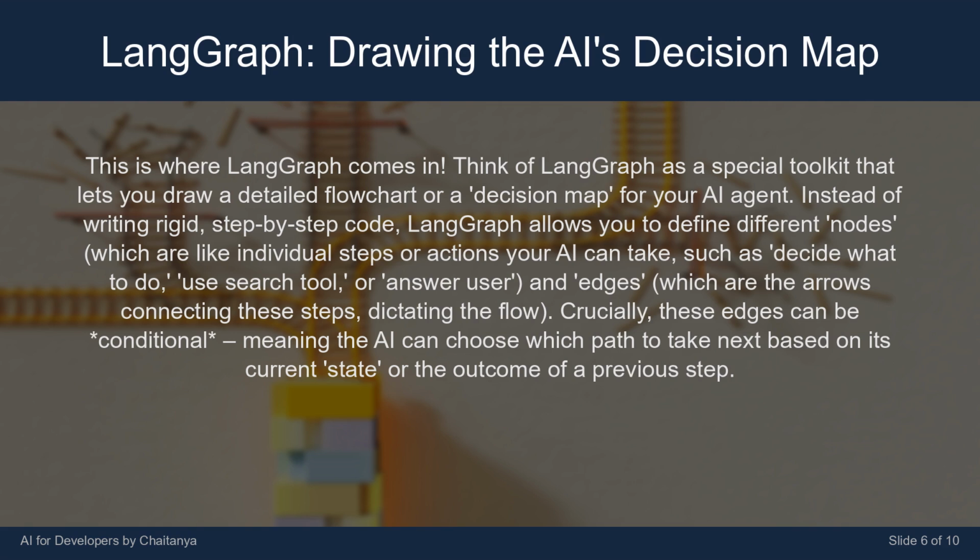And edges, which are the arrows connecting these steps, dictating the flow. Crucially, these edges can be conditional, meaning the AI can choose which path to take next based on its current state or the outcome of a previous step.